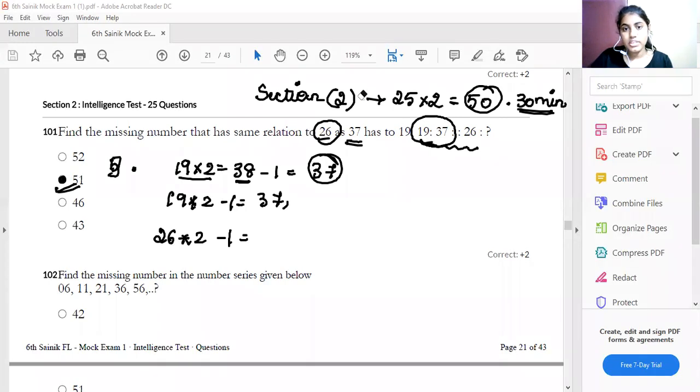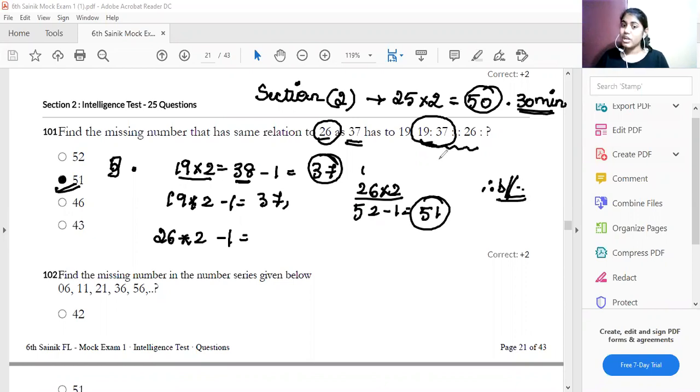Let us solve that now. 26 into 2: 2 sixes are 12, 2 carry 1, 2 twos are 4 plus 1, 5. So 52. 52 minus 1 is equal to 51. Which is the option? Option A is 52, option B is 51. Therefore, option B is your correct answer.